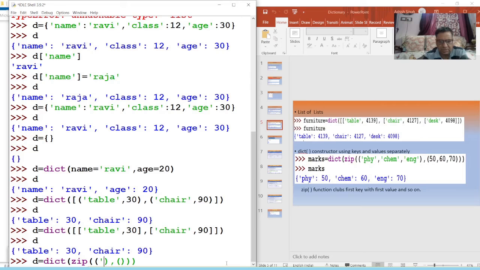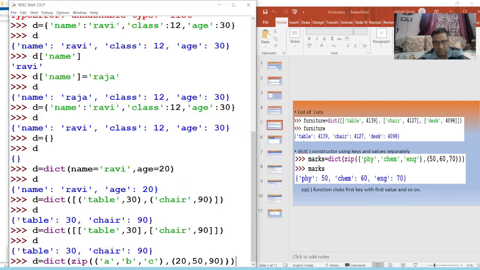So first value is a, comma second value is b, comma third value is c. These are my keys, and the values are 20, comma 50, comma 90. I have given three values, so the function associates a with 20, b with 50, and c with 90.